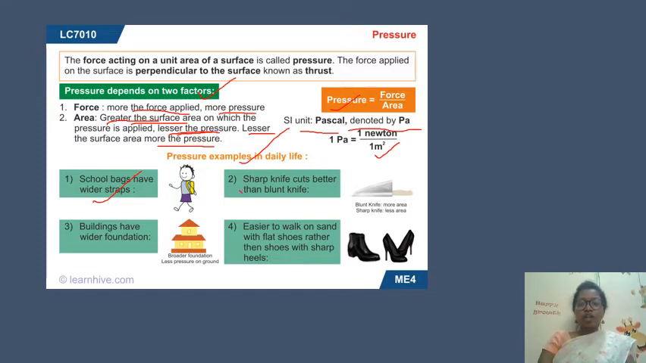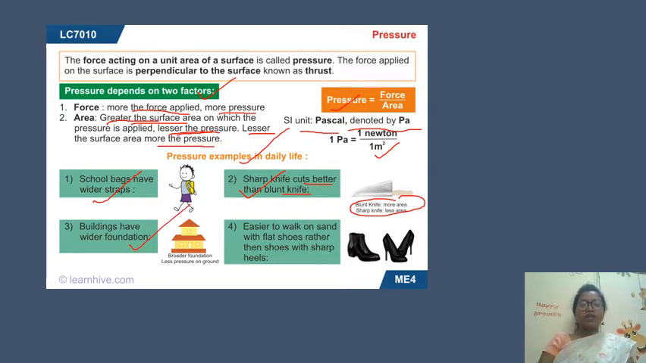And if a sharp knife is there, it cuts better than a blunt knife. Why? Because a sharp knife has less area, and a blunt knife has more area. So if the knife becomes blunt, you sharpen it, and what do you do? You try to reduce the area by sharpening it. And buildings have a wider foundation.